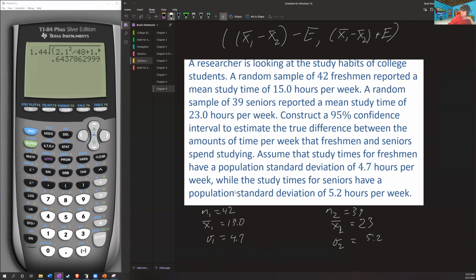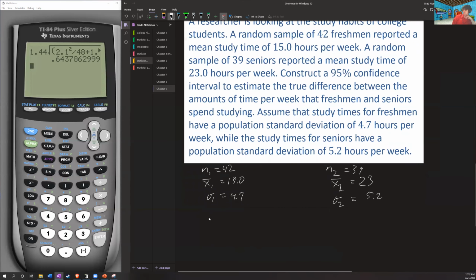And then I'm going to note what is my alpha here and what is my confidence. And my confidence is 0.95, which means my alpha is 1 minus that, 0.05. So my alpha over 2 is 0.025. So then my z sub alpha over 2 is going to be 1.96.